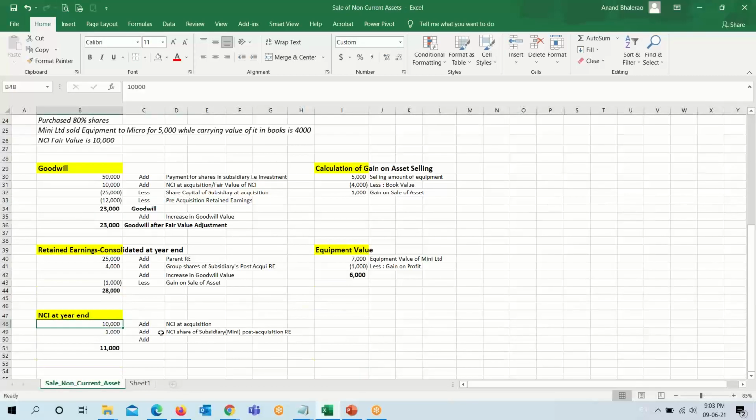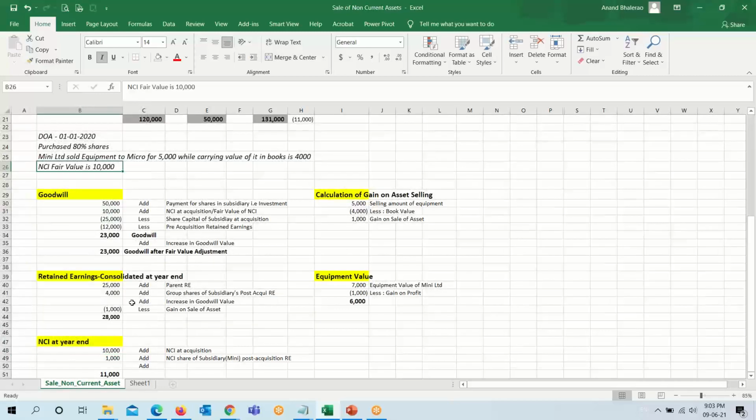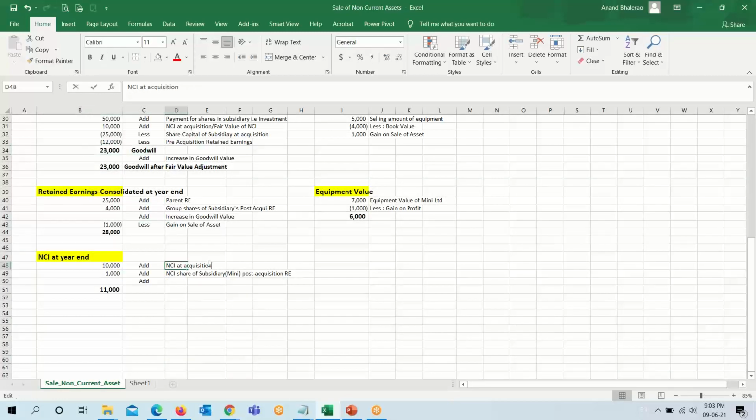And non-controlling interest. Non-controlling interest at acquisition is given here as 10,000. Fair value is given, or we can write it here, fair value of NCI. If fair value is given, we will consider fair value.